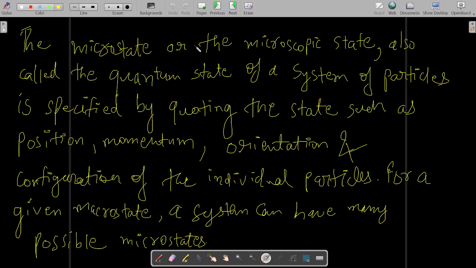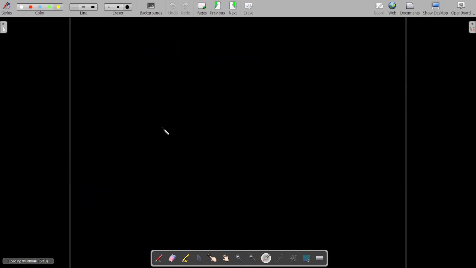I can give you one example over here. For example, during your JEE preparation, once upon a time you must have been preparing for JEE, right? At that time, you must have learnt that one s orbital is like this.